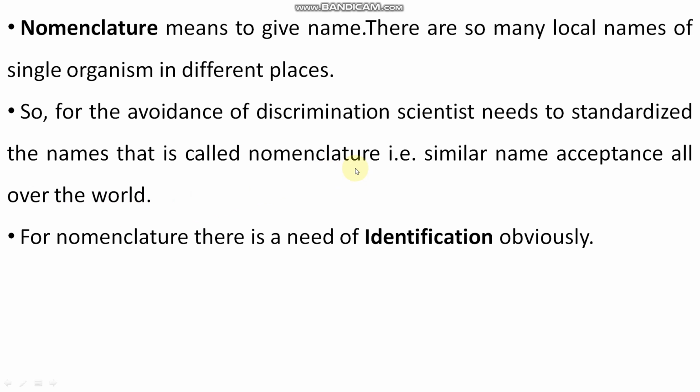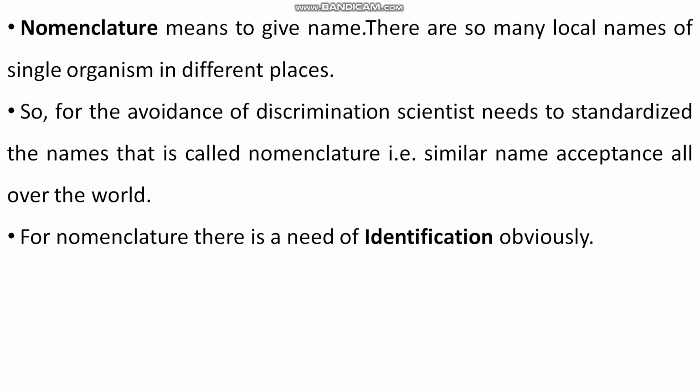In science, this is called nomenclature. Is it clear? So that is a similar name acceptance all over the world. Like if we talk about onion, here we are saying onion, pyaz, kanda. But when we go to England, London, America, or China, we will say, please give me a kanda, please give me a pyaz, please give me an onion.